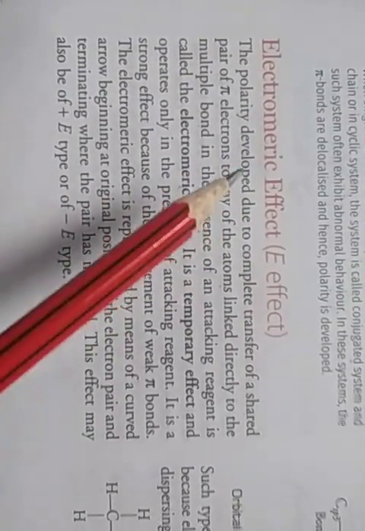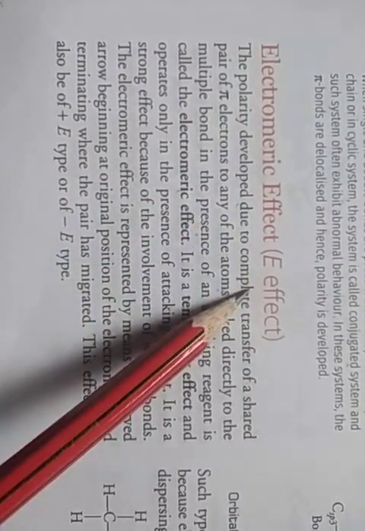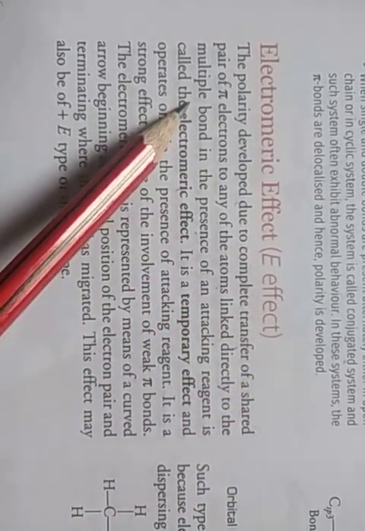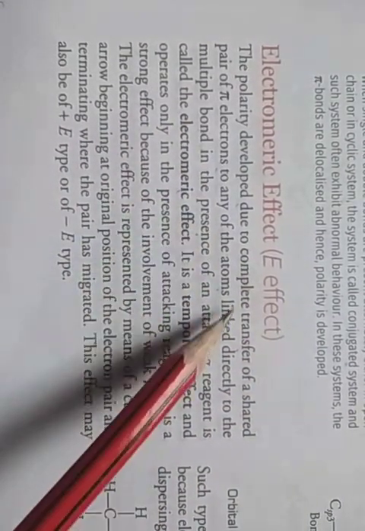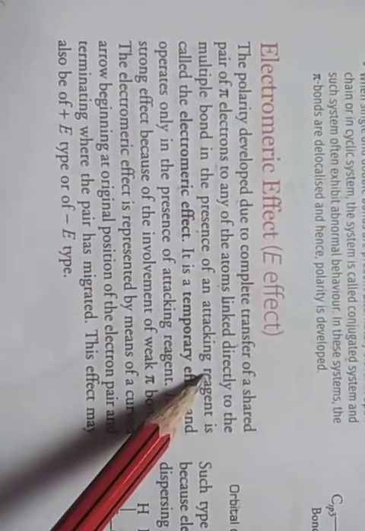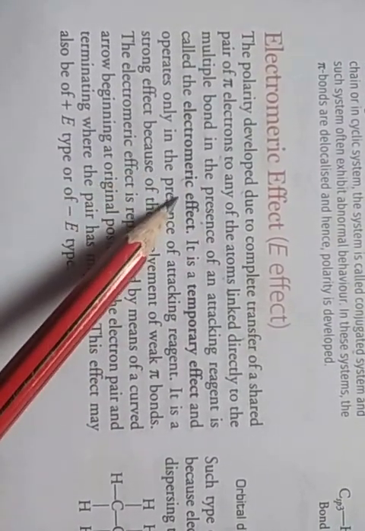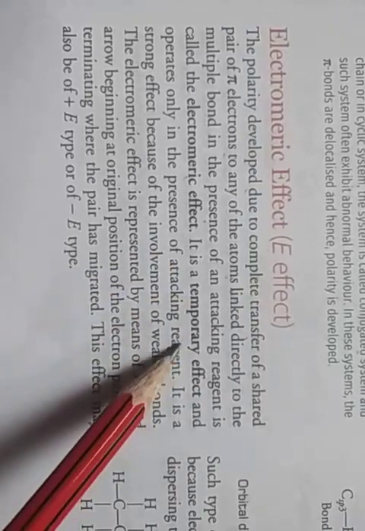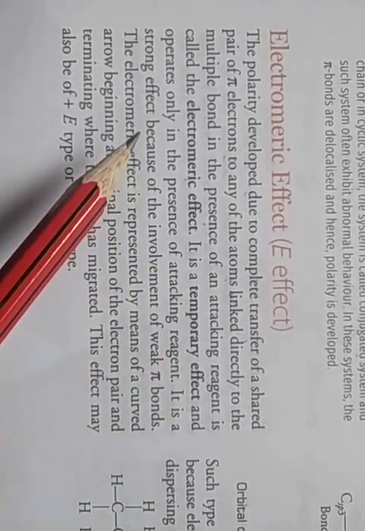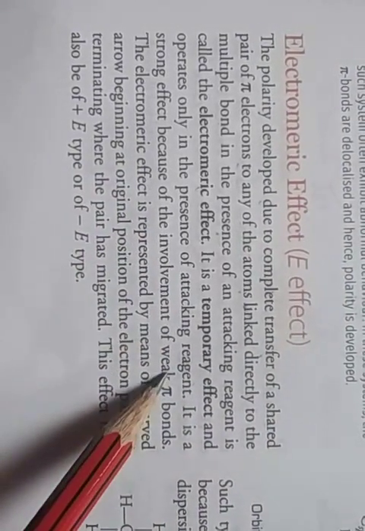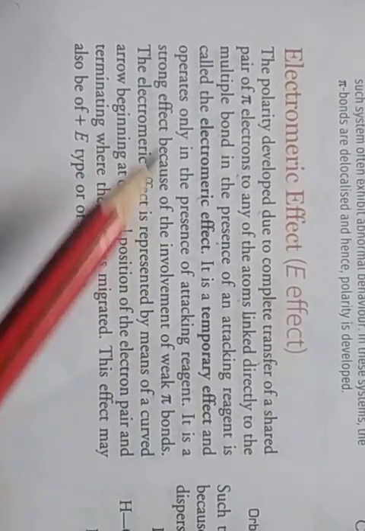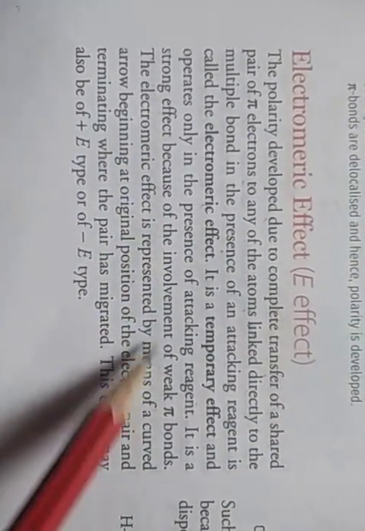Again, the polarity developed due to the complete transfer of a shared pair of the pi electrons to any of the atoms linked directly to the multiple bond in the presence of an attacking reagent is called the electromeric effect. But it is a temporary effect and operates only in the presence of the attacking reagent. But it is a strong effect because of the involvement of the weak pi bonds.